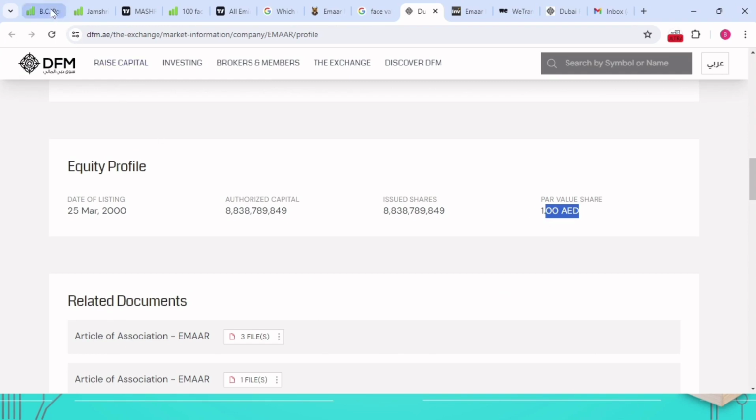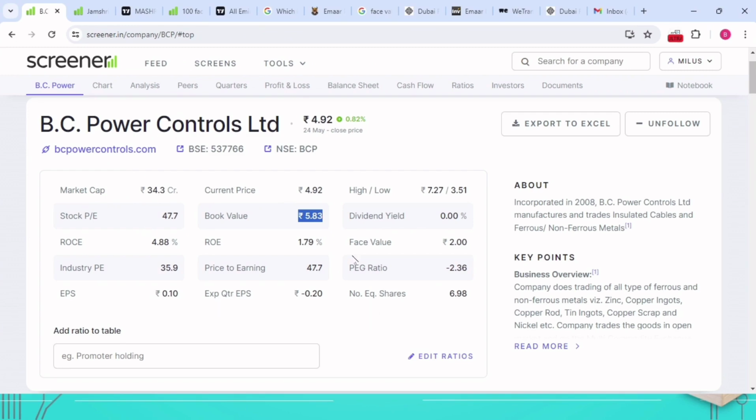Similarly, you can go to the Indian market. They use the name face value, right? From here, you can see it's face value. But the meaning is the same. Only the countries use different names.